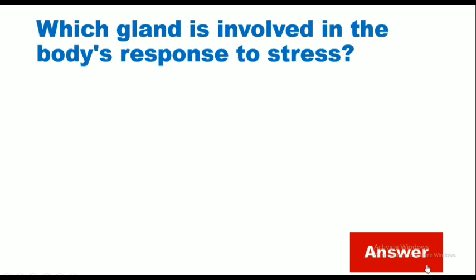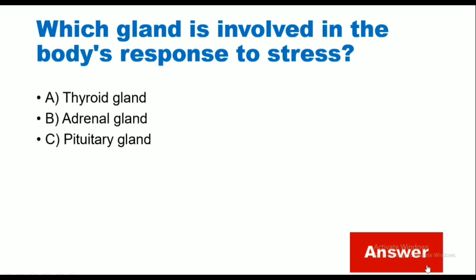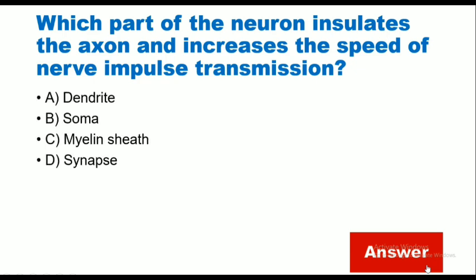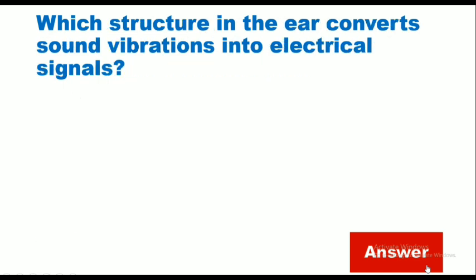Which gland is involved in the body's response to stress? Thyroid gland, adrenal gland, pituitary gland, pancreas. Correct answer is adrenal gland. Which part of the neuron isolates the axon and increases the speed of nerve impulse transmission? Dendrites, soma, myelin sheath, synapse. Correct answer is myelin sheath.